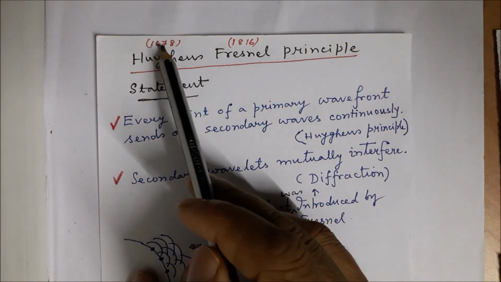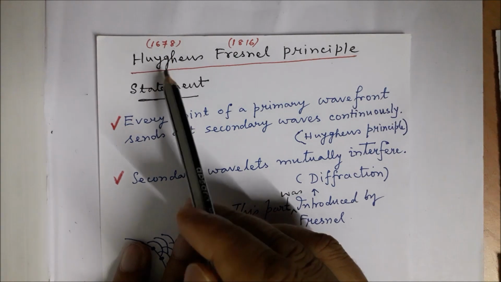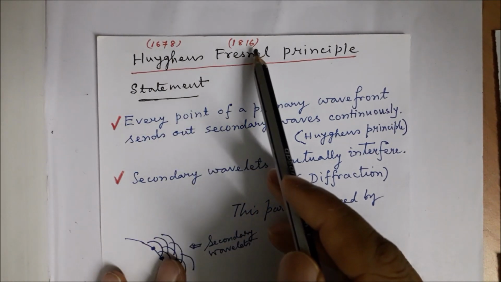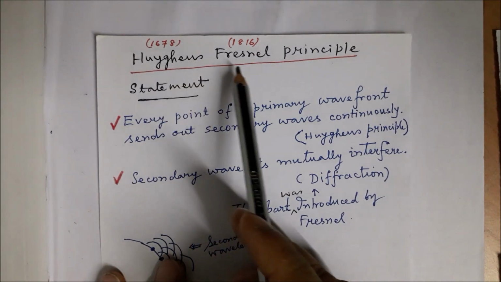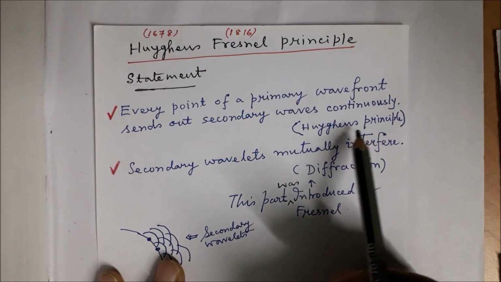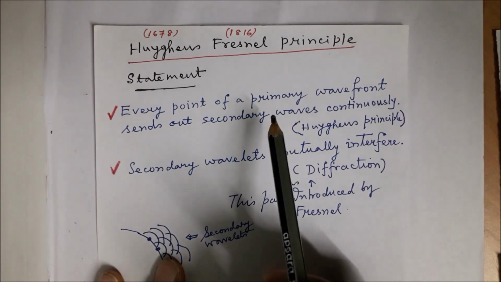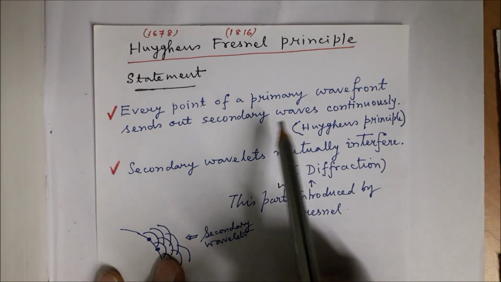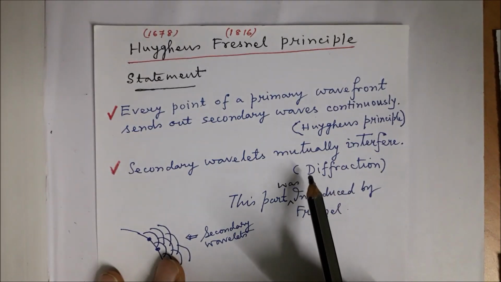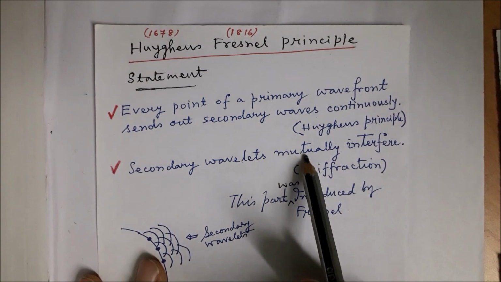Huygens in 1678 stated the Huygens wave theory, while Fresnel modified it in the year 1816. And the statement of the Huygens-Fresnel principle is as follows. Huygens principle: every point of the primary wavefront is a source of fresh disturbance, a source of secondary wavelets, and according to Fresnel, the secondary wavelets mutually interfere.